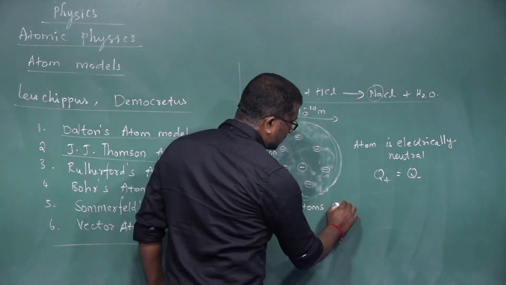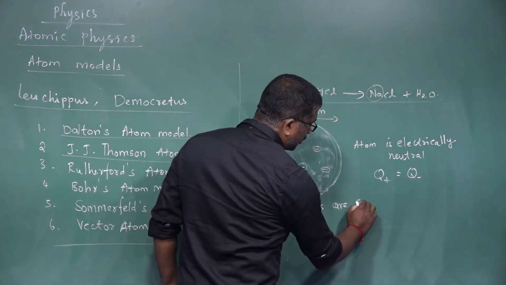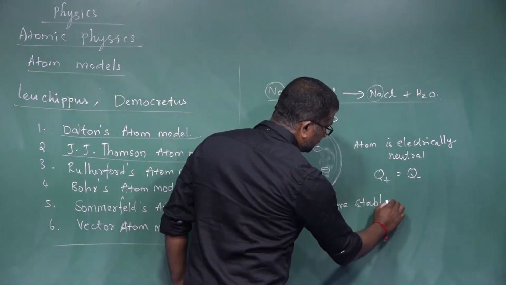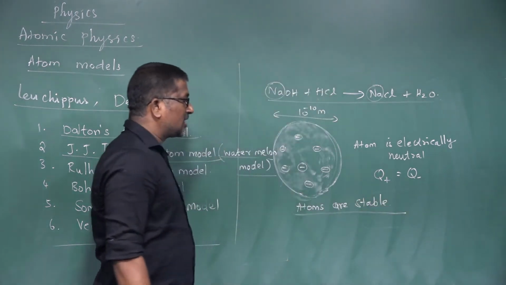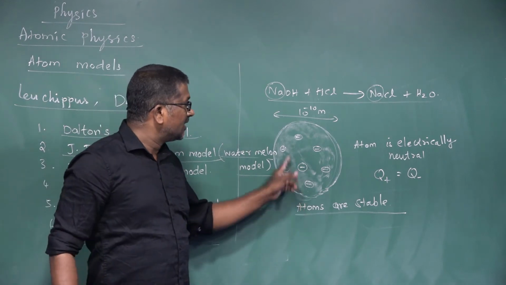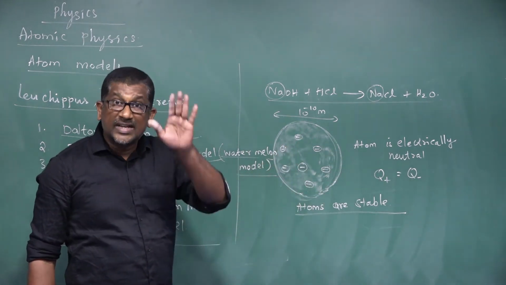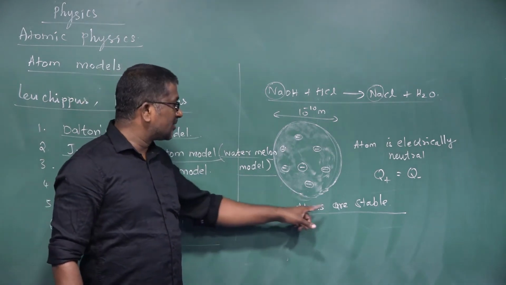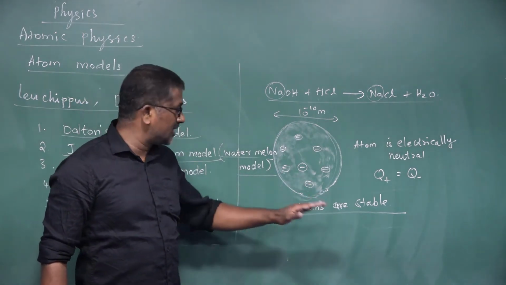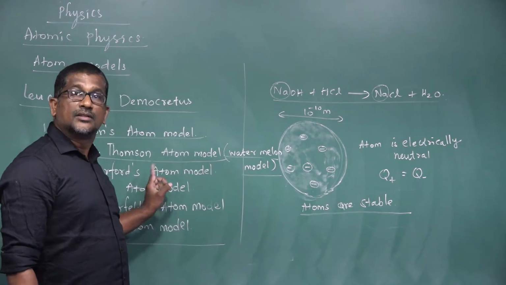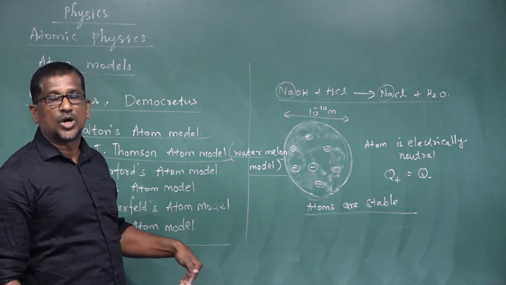Atoms are stable. Okay, reason? The charges in an atom are at rest. They are always stationary. So, the atoms are highly stable. So, this was suggested by J.J. Thomson in his atom model.